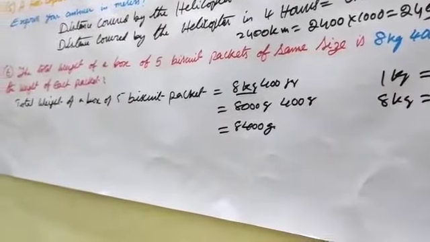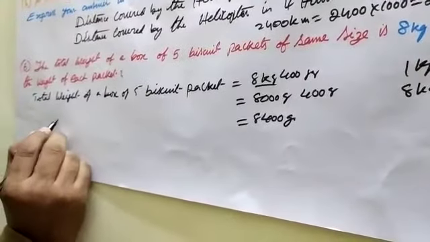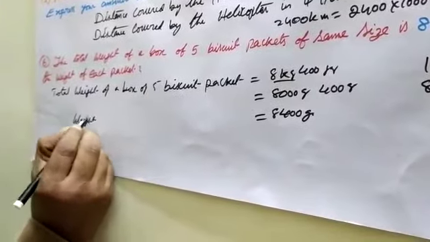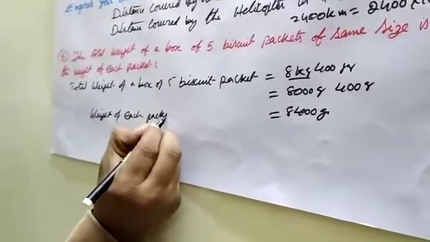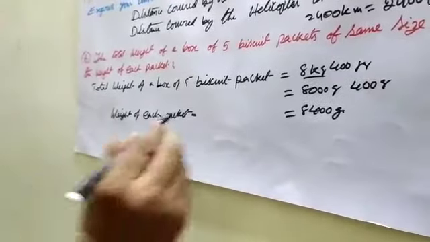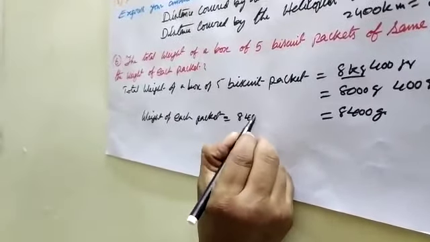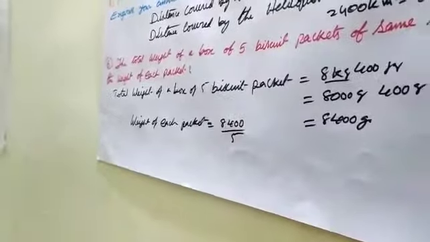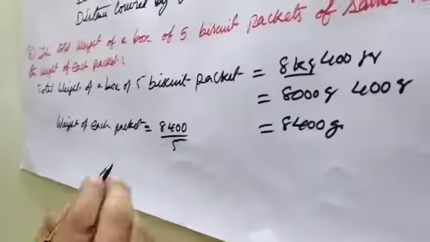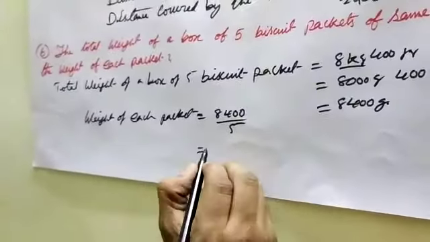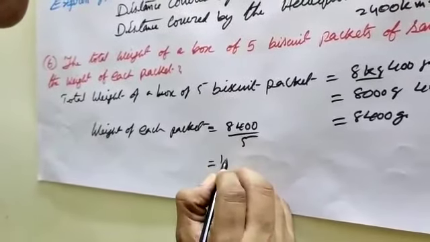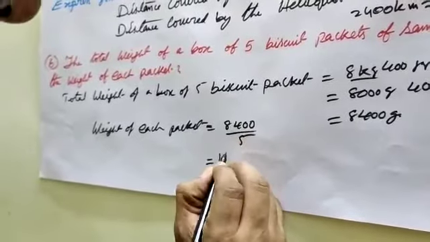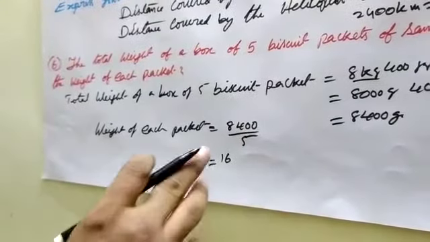The weight of each packet is equal to 8400 divided by 5. 8 ones remaining 3, 34, 8 6, 5 ones 5, 6, 30 remaining 4.